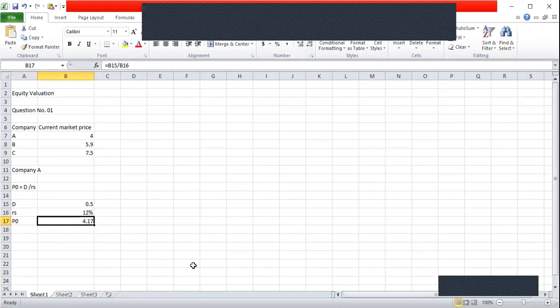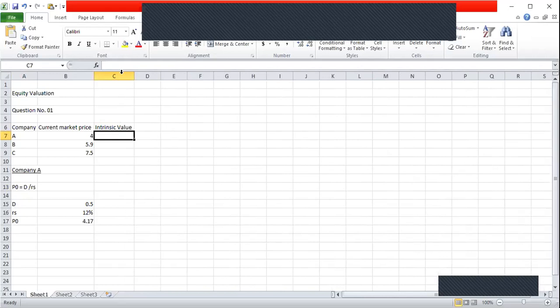So the intrinsic price of one share in company A is 4.17, whereas the current market price is $4. So this is the situation for company A. I can put the intrinsic value here in the next column. Intrinsic value of one share in company A is 4.17.